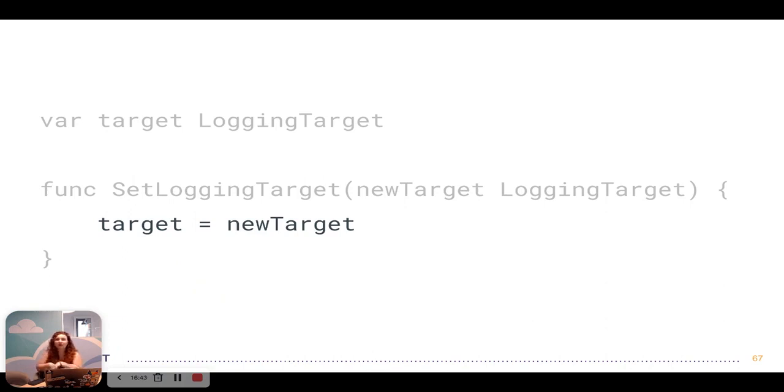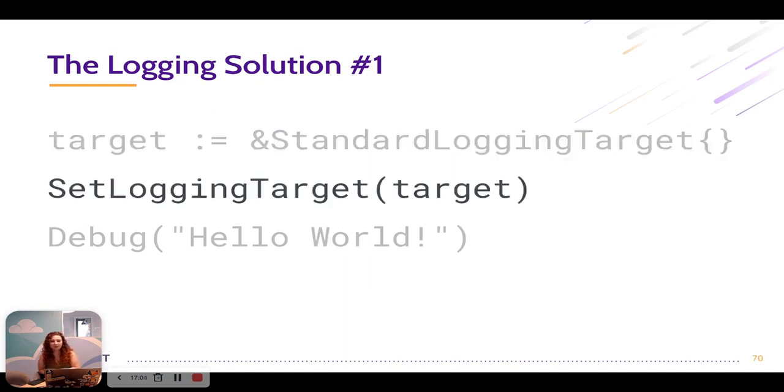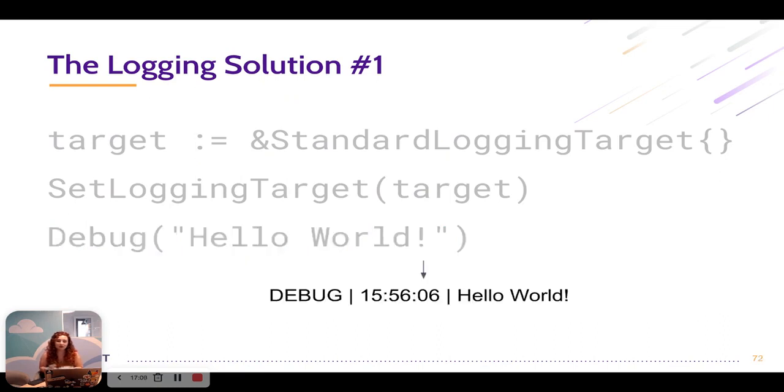If I wanted to do anything else, like validate the new target or something like that, I could do it in this function. So having the user call this function instead of just setting the target directly allows me more control over that, which is nice. So let's use this. We'll create a standard logging target instance, set that to be our logging target, call the debug function, and we're logging to stdout.